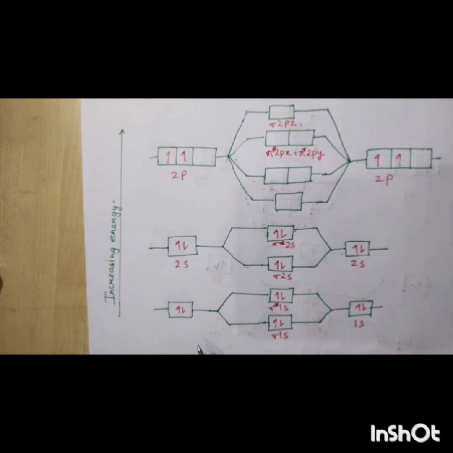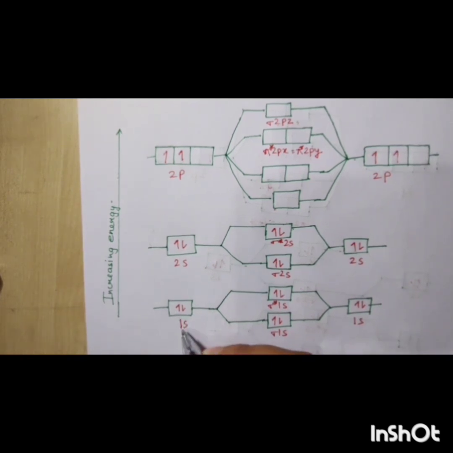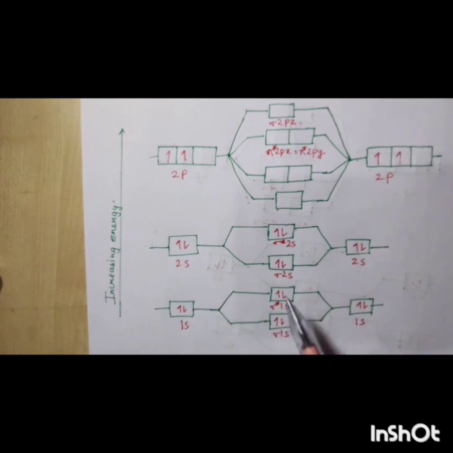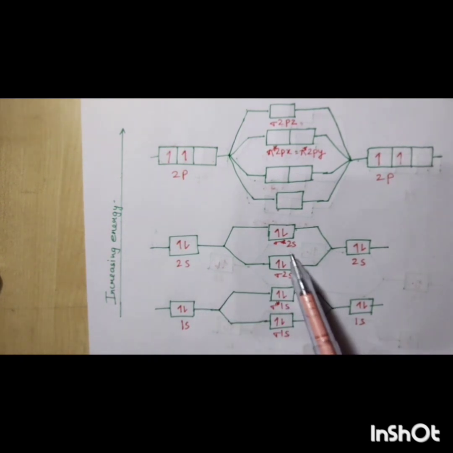Now the representation of the carbon molecule. Here again the 1s orbital has bonding 2 electrons and anti-bonding 2. The 2s orbital has bonding 2 electrons and anti-bonding 2 electrons.